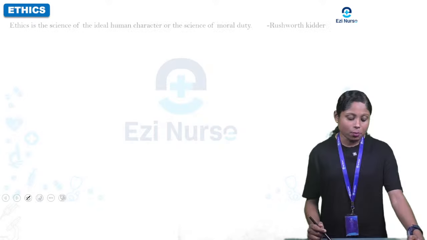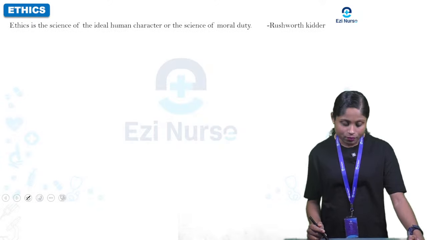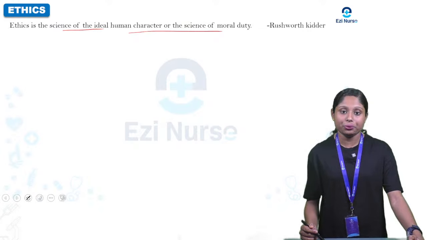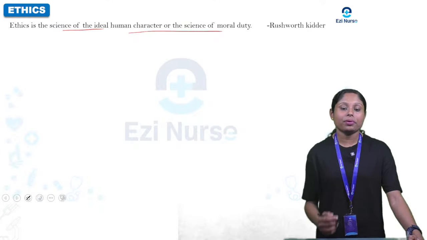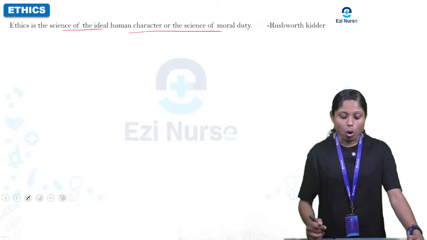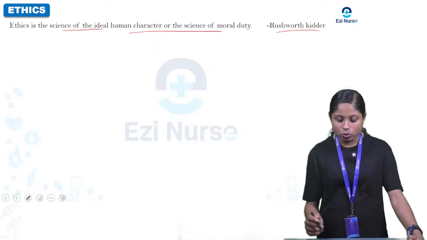Now let's discuss ethics. So what is ethics? Ethics is the science of ideal human character, or the science of moral duty. So it is the ideal human character. It is defined as the science of ideal human character or the science of moral duty by Roosevelt Kidder.